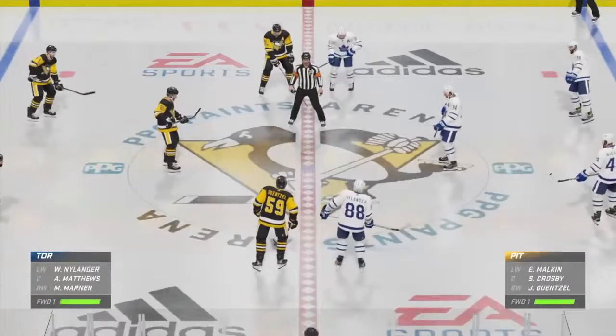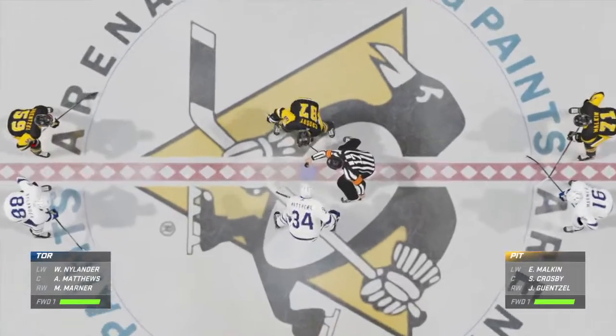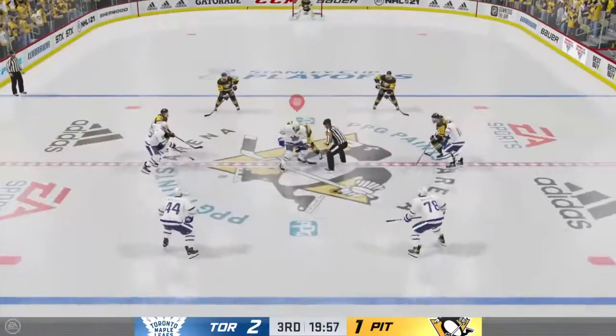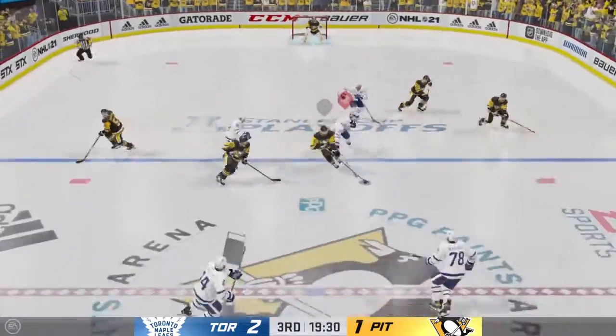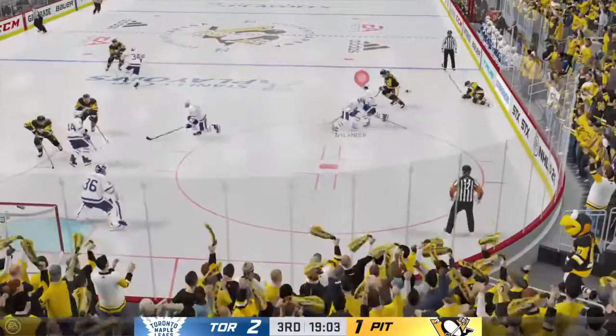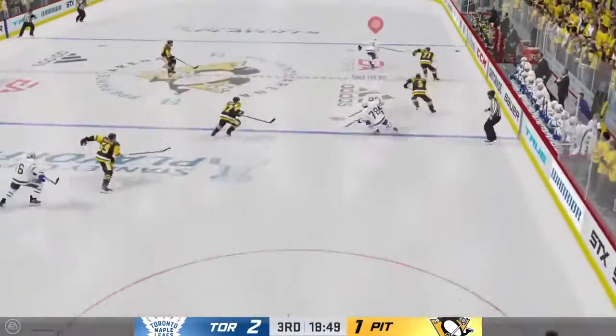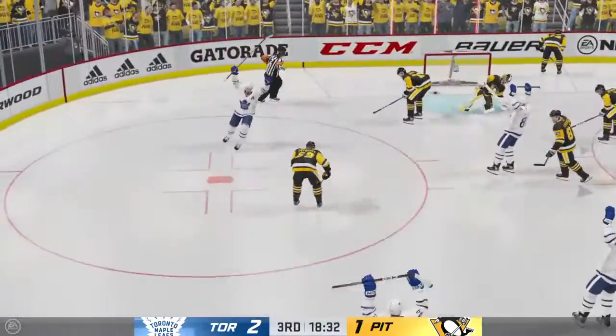Welcome into the third period here tonight from PPG Paints Arena in Pittsburgh. Penguins trail 2-1, trying to stay out of a 3-0 series deficit. Pass ahead to Matthews, just started the third period. Matheson has it back, and here comes Pittsburgh with the puck. In, but taken down. Malkin going to the net, that's poked ahead. Matthews races to it. Austin Matthews breaks, he shoots, he scores!